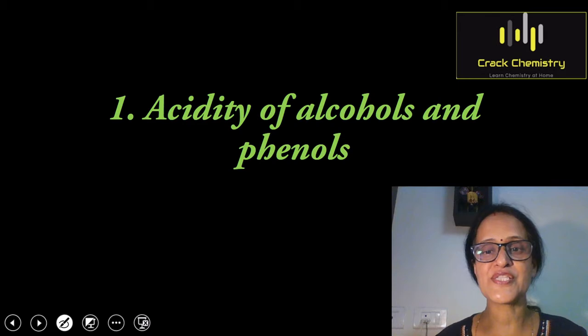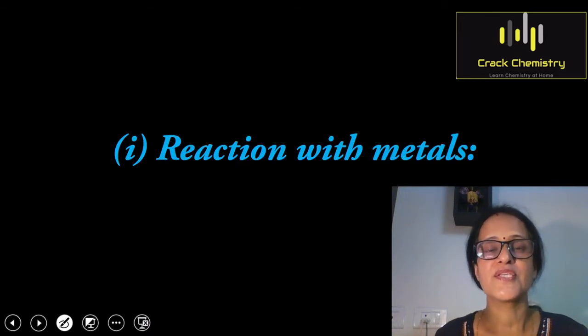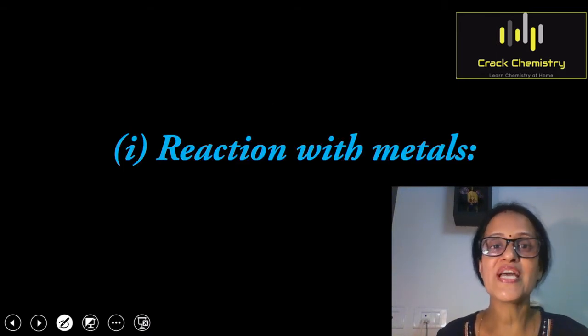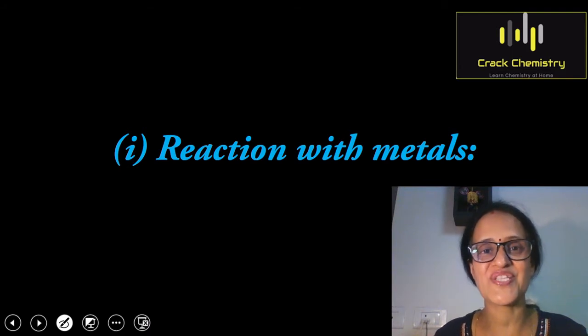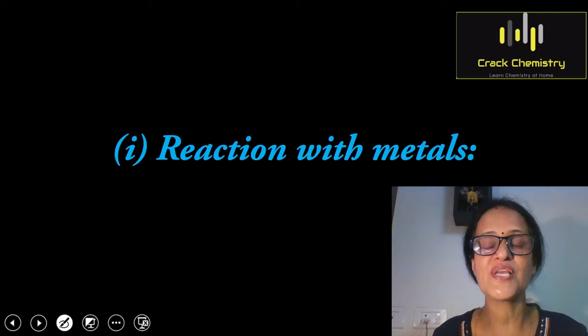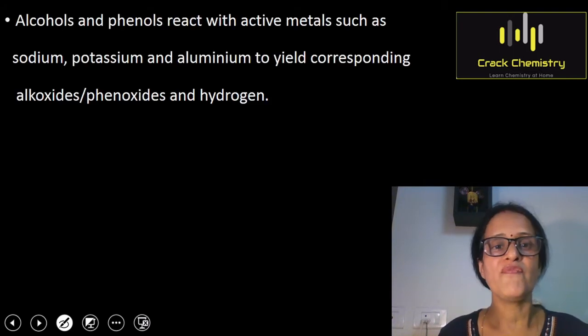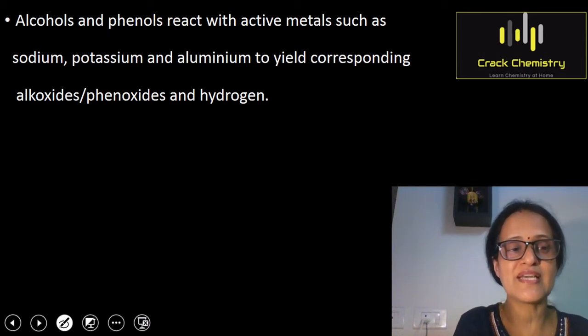Our topic is acidity of alcohols and phenols. Children, alcohols and phenols react with active metals like sodium, potassium, aluminium, etc. and liberate hydrogen gas. Liberation of hydrogen gas indicates that alcohols and phenols are acidic in nature. So now we will see some of the reactions of alcohols and phenols which support that alcohols and phenols are acidic in nature. First of all, we will see the reaction of alcohols with active metals like sodium.